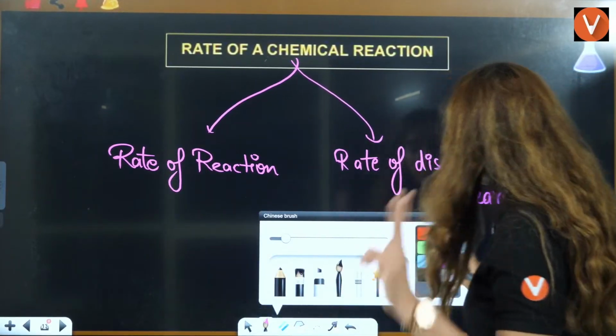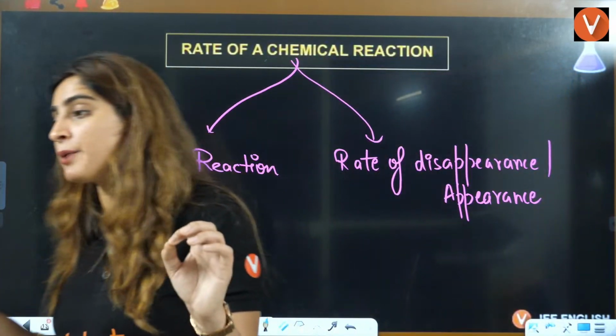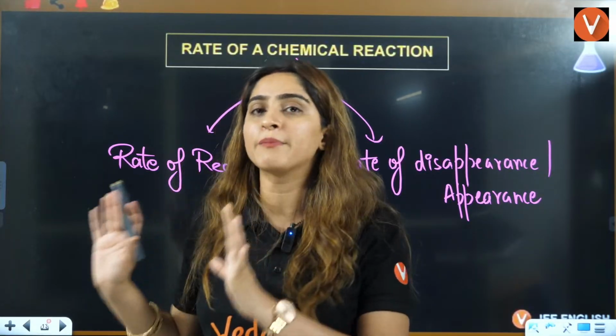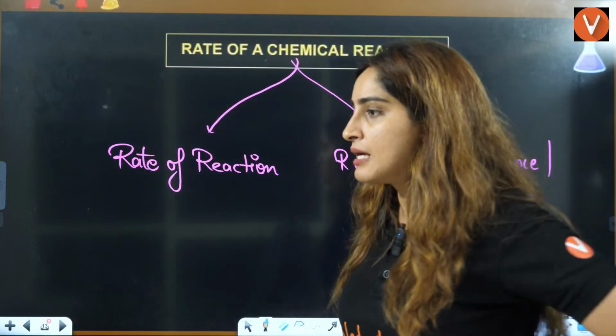Two things we have. Either I am talking about rate of disappearance or appearance, or I am talking about rate of reaction simply, right?